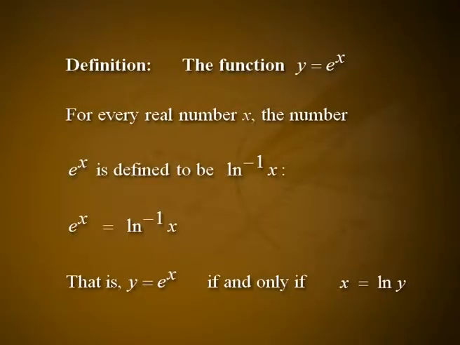Definition: the function y equal to e raised to x. For every real number x, the number e raised to x is defined to be log inverse x. E raised to x is equal to log inverse of x. That is, y is equal to e raised to x if and only if x is equal to log y. The resulting function is a differentiable function of x defined for real x, minus infinity less than x less than infinity. It is called the exponential function with e as base and exponent x.